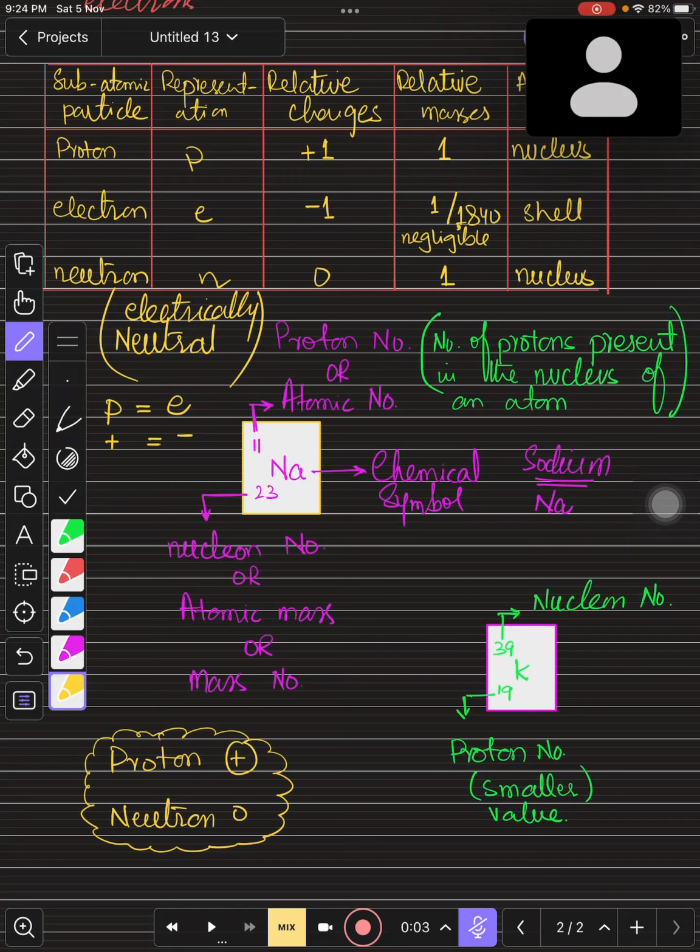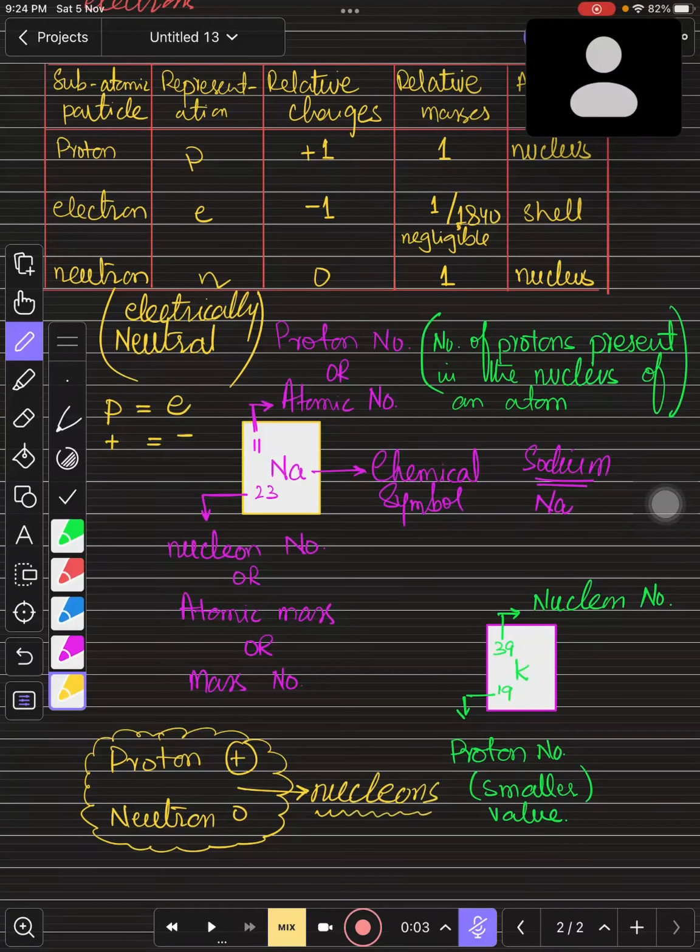But if I want to name boys and girls combined, I call them students. If I want to ask every one of you a question, I say, yes, students, can you please tell me the answer? So I use the word students as the combined name for girls and boys. In the same way, the combined name of protons and neutrons is nucleons, right, children?